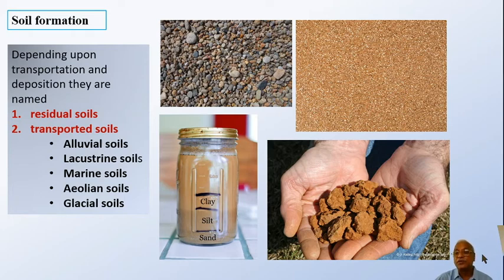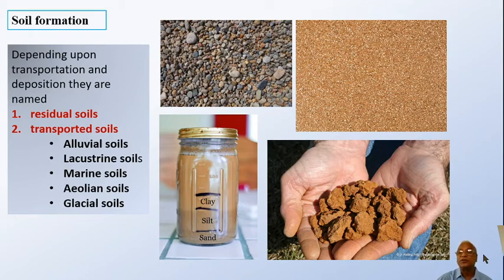Now, as you see here, alluvial soils are formed because of transportation and deposition by running water of the river. They are called alluvial soils. If it is deposited by suspension in still fresh water, then it is in the lakes, and it is called lacustrine soil.